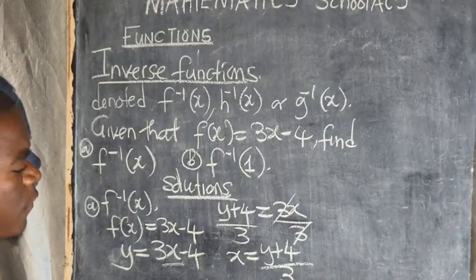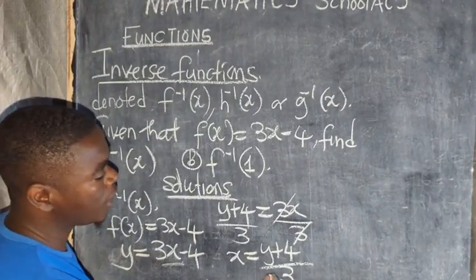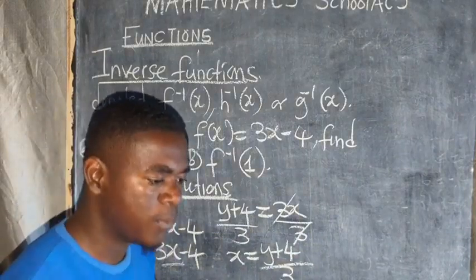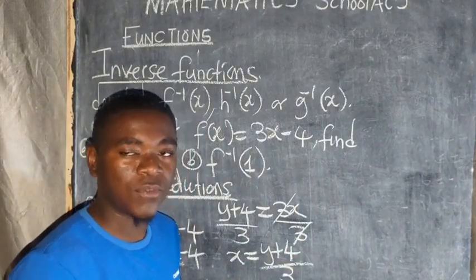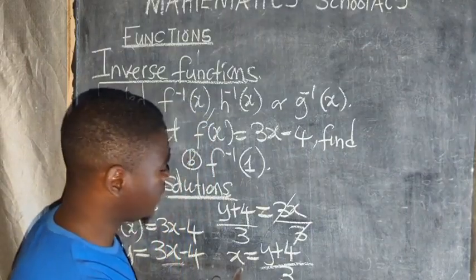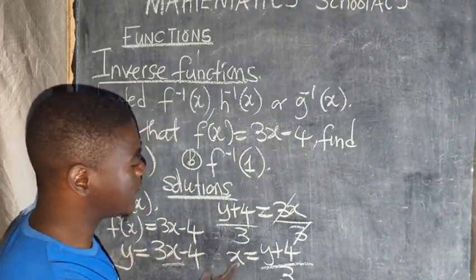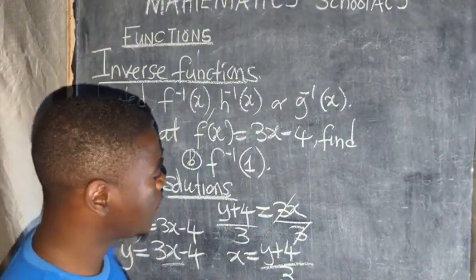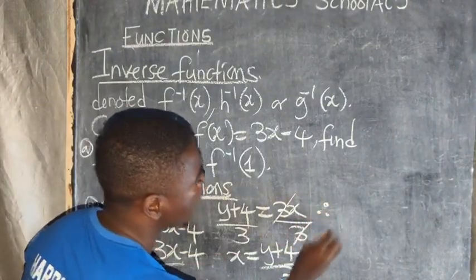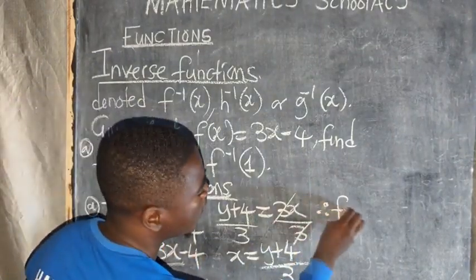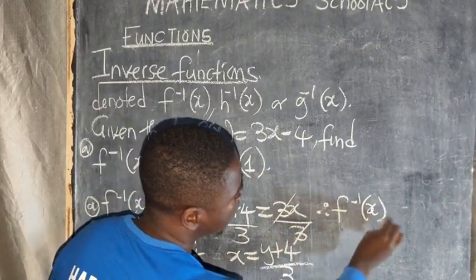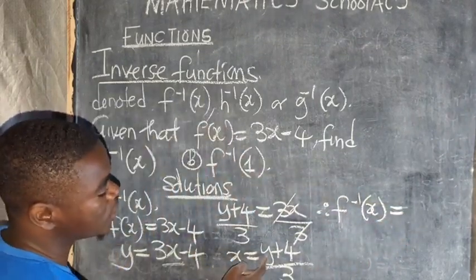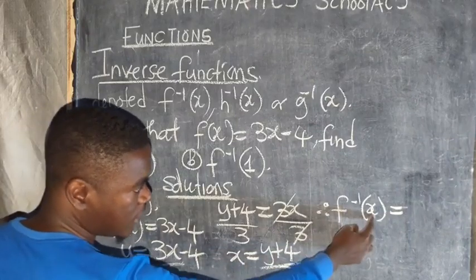So here now, since our interest was to make x the subject of the formula, and we've already made x the subject of the formula, we just say, therefore, f inverse of x is equal to, where there is y here, this one changes to x because there is x there.